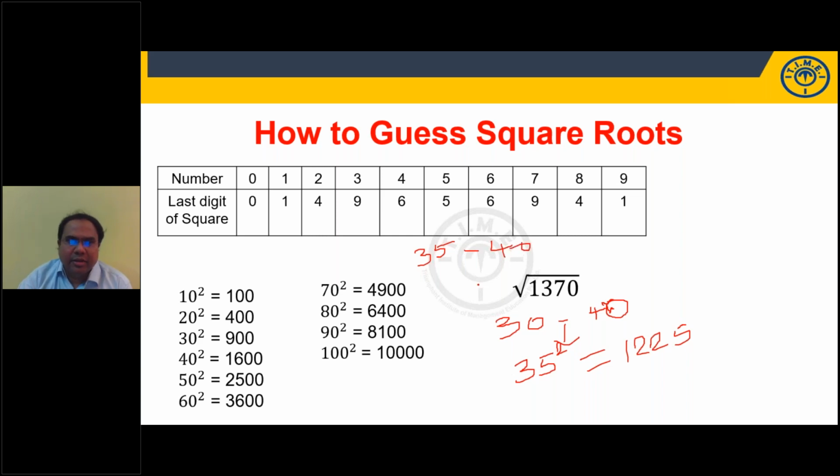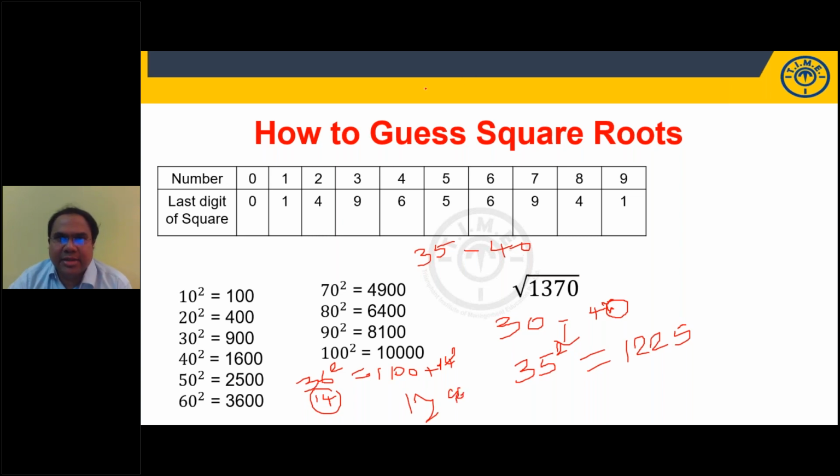Try 36 square. See, it is not a perfect square. You cannot guess, right? You have to find out 36 square. 36 is how much less than 50? 14 less than 50. Right, students? So 25 minus 14, 1100, plus 14 square is 196. It is 1296. No, I want 1370.